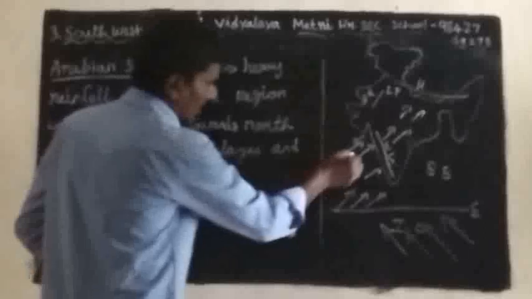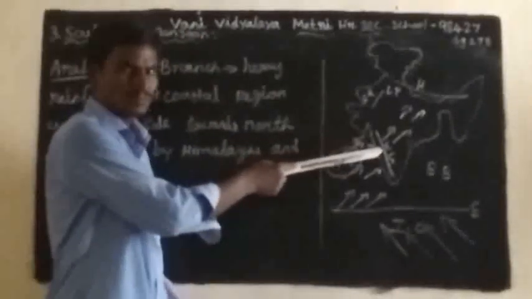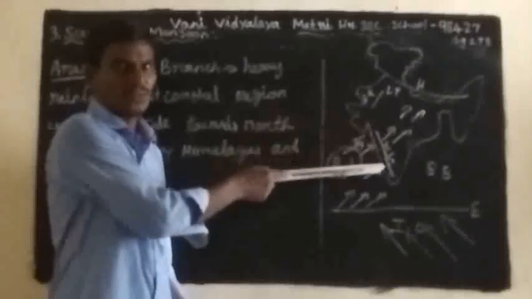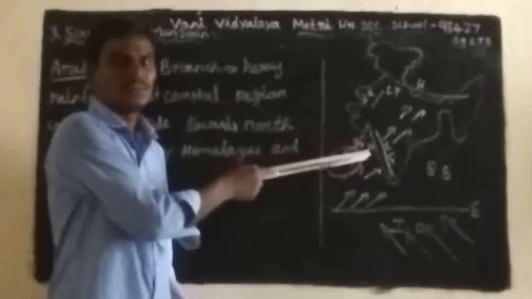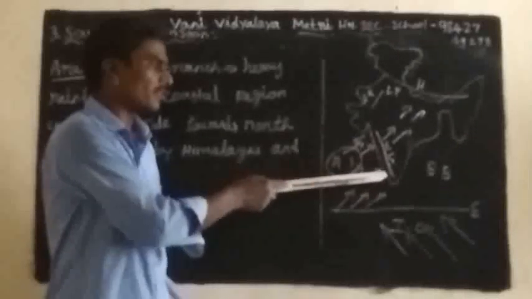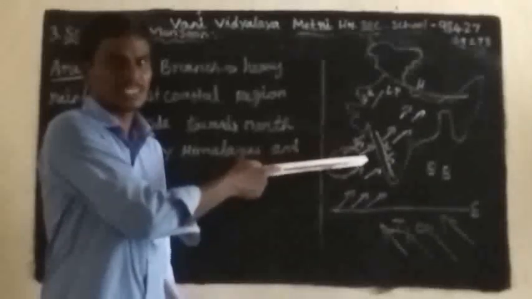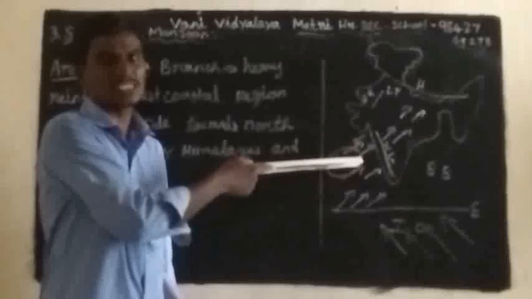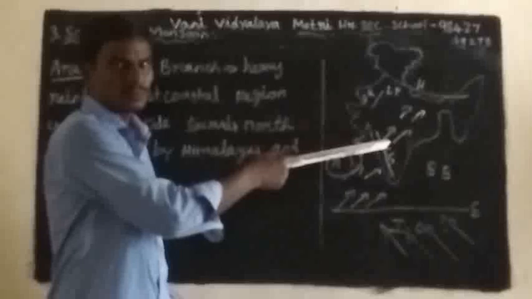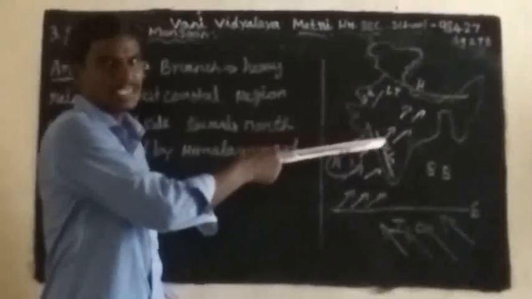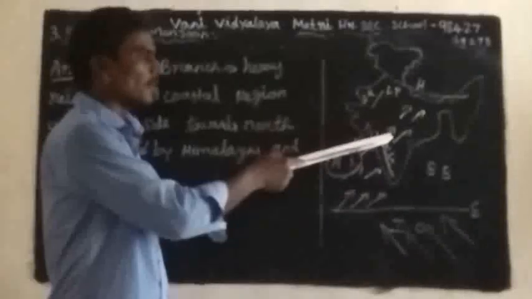So there are three important points. One is the Western Ghats strike: heavy rainfall in the west coastal region and Western Ghats. This is called the windward side. Kerala, Karnataka and Mumbai regions get heavy rainfall because of the southwest monsoon. The leeward side, like Bangalore and Pune, gets very low rainfall.